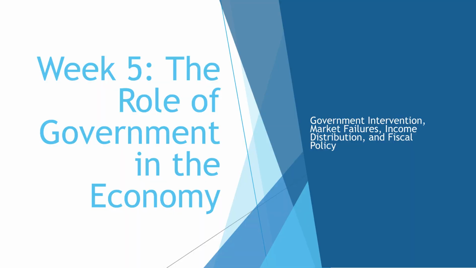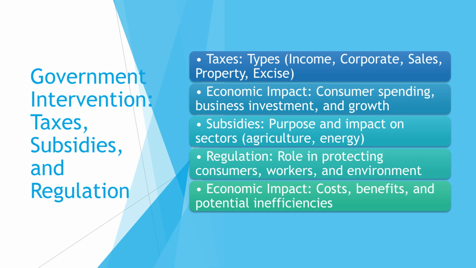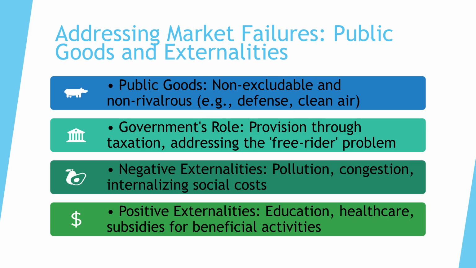Week 5 focuses on the role of government in the economy, covering intervention, market failures, income distribution, and fiscal policy. Government intervention includes using taxes, such as income or sales taxes, and subsidies for specific sectors, as well as regulation to protect consumers and the environment. To address market failures, governments provide public goods and manage the free rider problem through taxation. They also address externalities through taxes for negative and subsidies for positive ones.